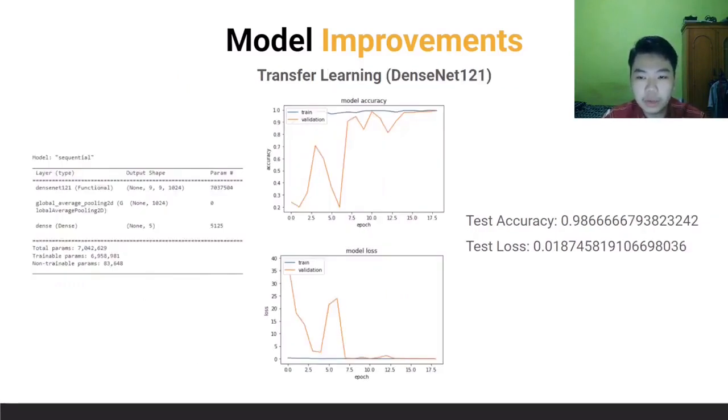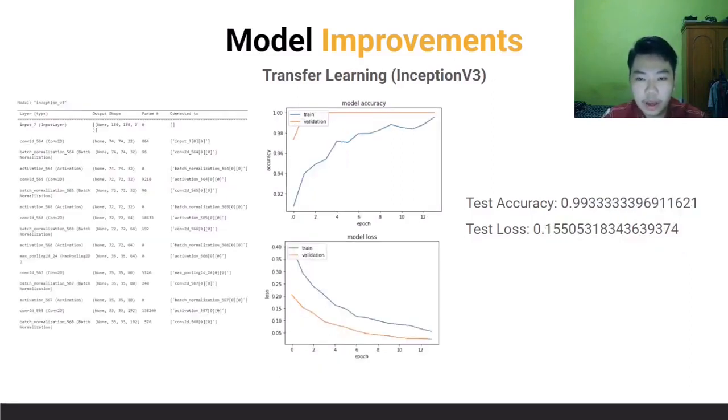To improve the model accuracy and reduce the loss of the previous model, we use transfer learning. This time we use DenseNet 121 to do the transfer learning. We got 0.98 test accuracy and 0.018 test loss, and really stable accuracy and model loss on the graphic. The next thing we do is transfer learning on the Inception v3 architecture. From the Inception v3 architecture, we get 0.993 test accuracy and 0.15 test loss.